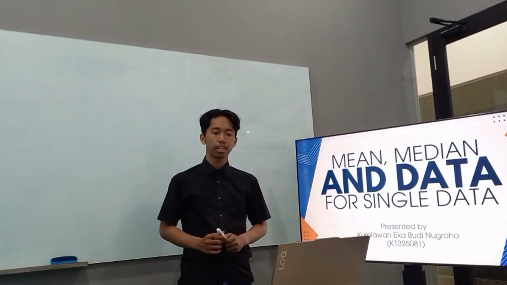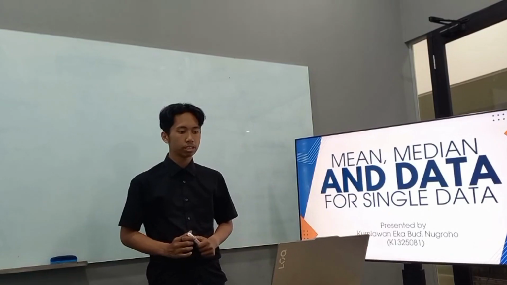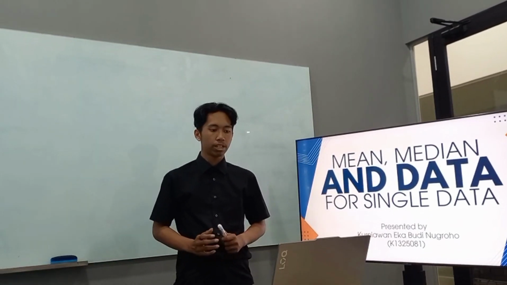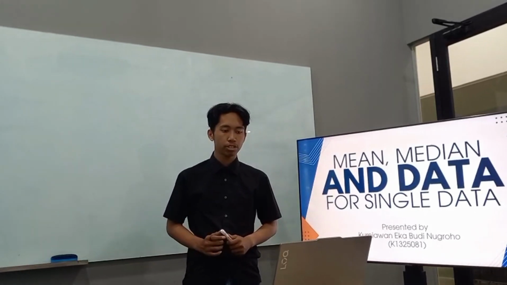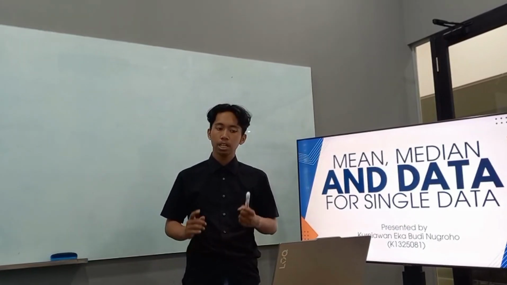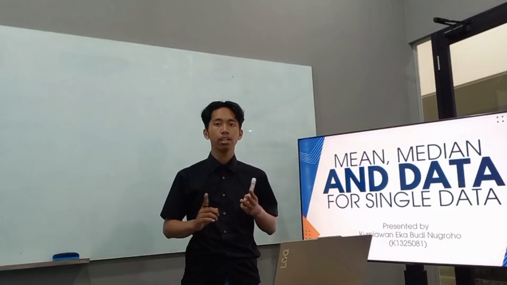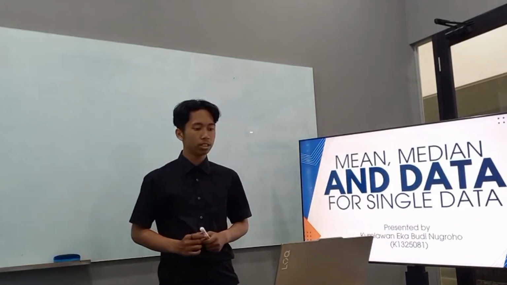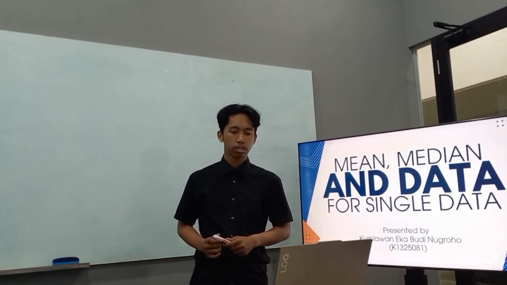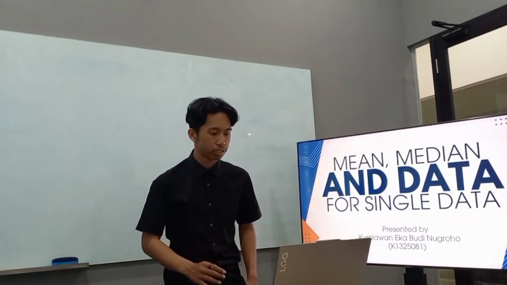Measures of central tendency show the center or typical value of a dataset. There are three main measures that we will discuss in this video, namely mean, median, and mode. Each of them has a different function and is used in different situations.